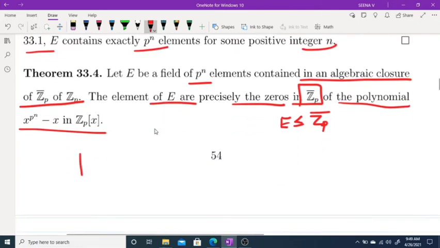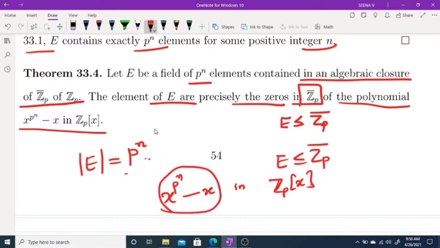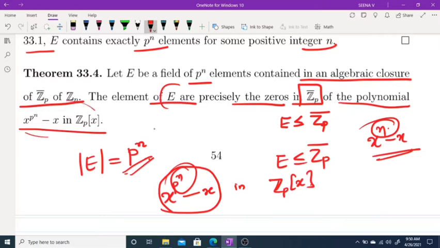Once again, given that the cardinality of E equals P raised to N elements and E is contained in the closure of set P, then the theorem says that the elements of E are exactly the zeros of the polynomial x raised to P raised to N minus x in Zp of x. Okay. How many zeros for this polynomial? For the polynomial x raised to n minus x, the number of roots is n. Here the number of roots is p raised to n. So we have to prove that every element of E is a root of this polynomial.